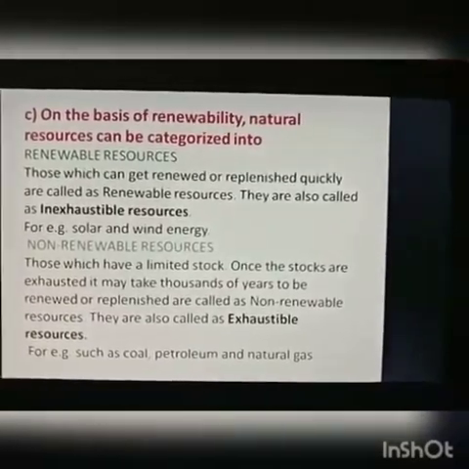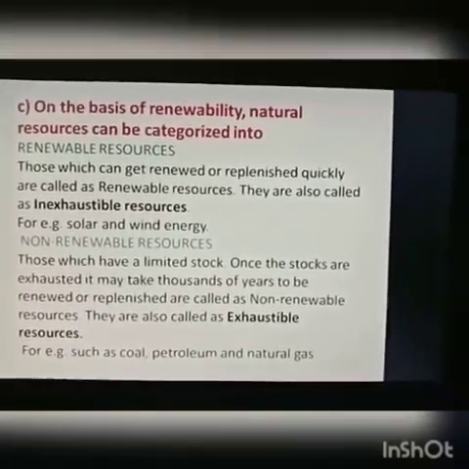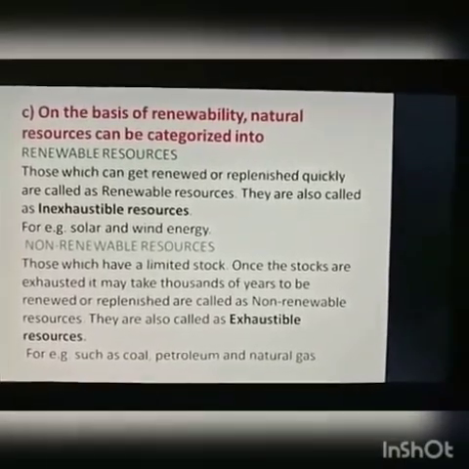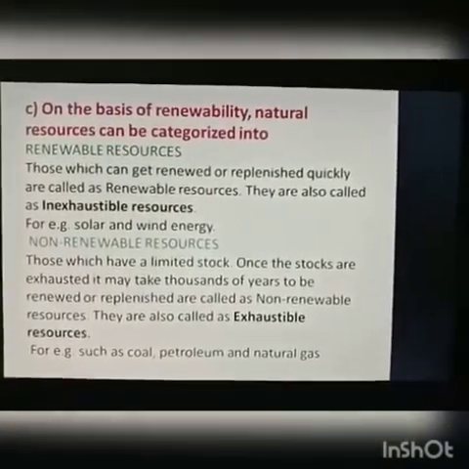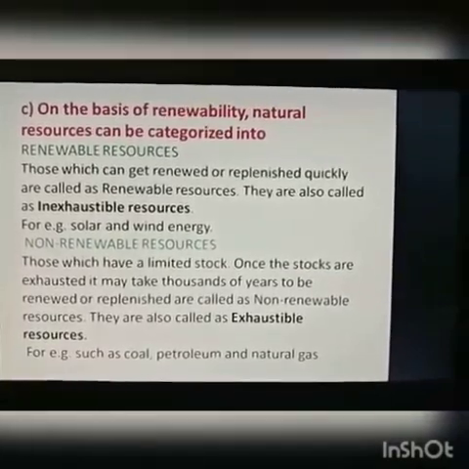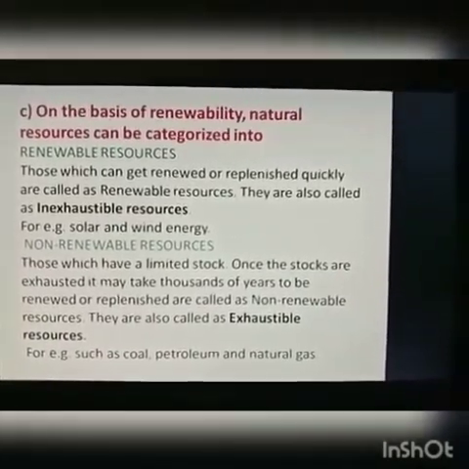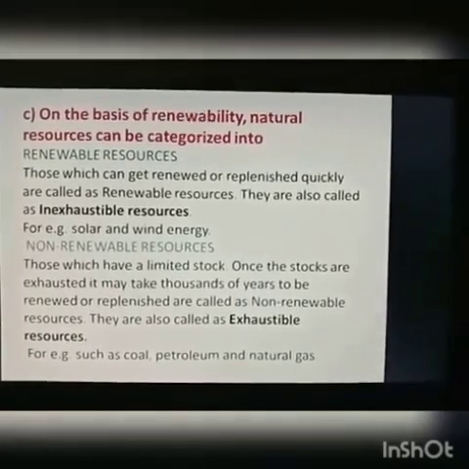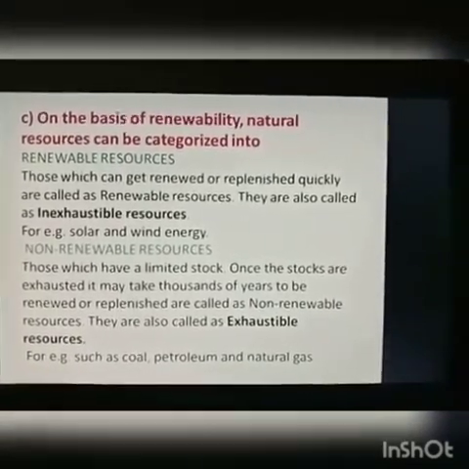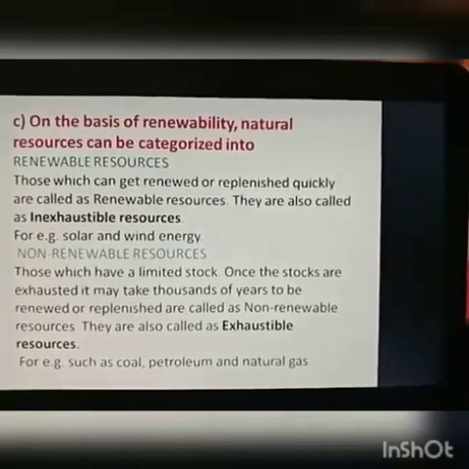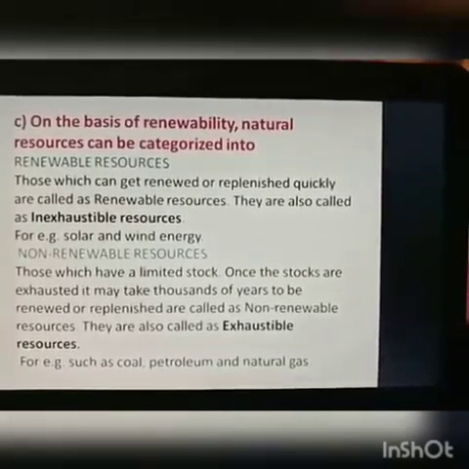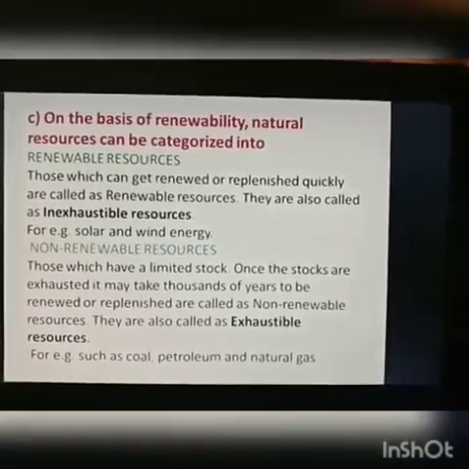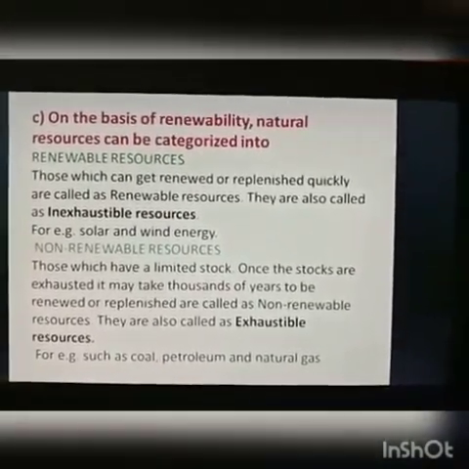They are also called inexhaustible resources that are available very easily to use again, called renewable resources. Example, solar energy, wind energy. Non-renewable resources have a limited stock and take millions or thousands of years to be replenished or renewed. They are also called exhaustible resources, such as coal, petroleum and natural gas.